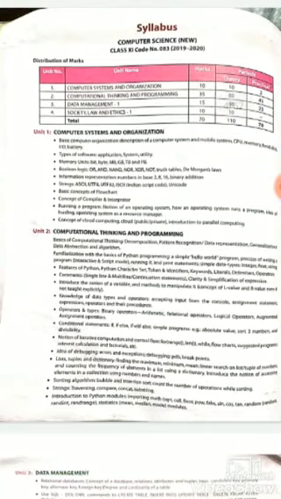So unit 1 is computer system organization. It has all the basic things related to computer, like application software, system software, means types of software, memory units, boolean logic, strings, basic concepts of flowchart, concept of cloud computing, running a program, notion of operating system, etc. And in the second unit, computational thinking and programming, we learn about the Python programming language.